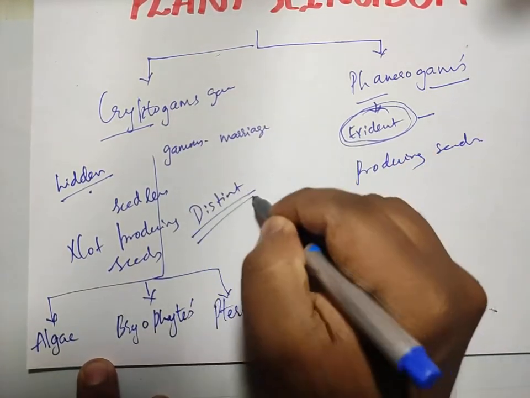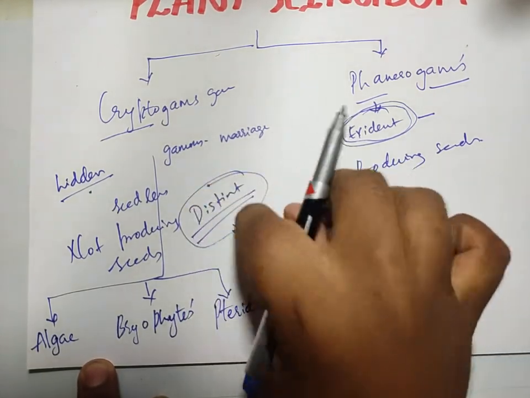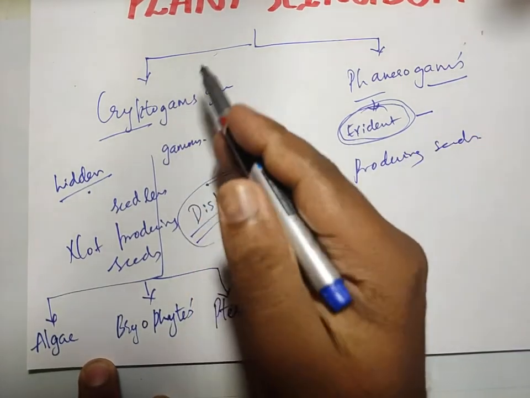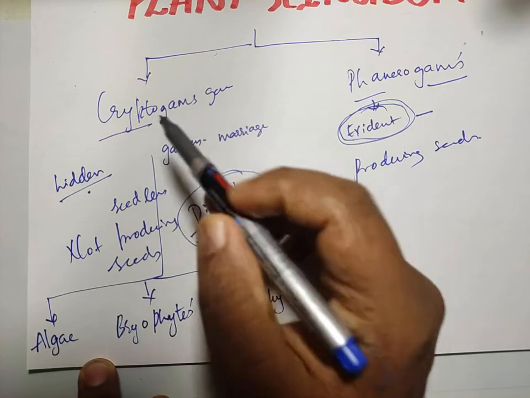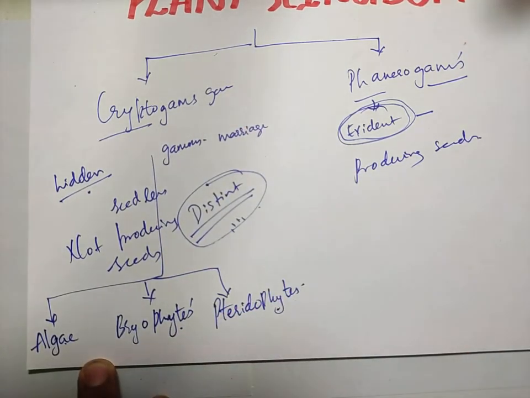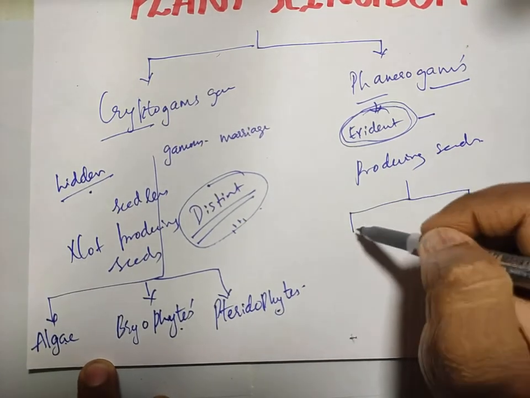This word is beautiful for this. Reproductive structures are not distinct here, but in the others the reproductive structures are distinct. So what are the groups of plants which come under cryptogams? If they ask, it's algae, bryophytes and pteridophytes. Now what are these phanerogams? These are seed producing plants.